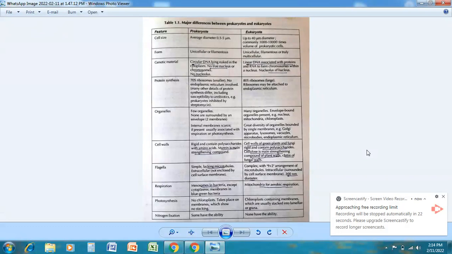And the last feature, which is nitrogen fixation. In case of prokaryote, some have the ability, and in case of eukaryote, none have the ability. So these were different features which differentiate.